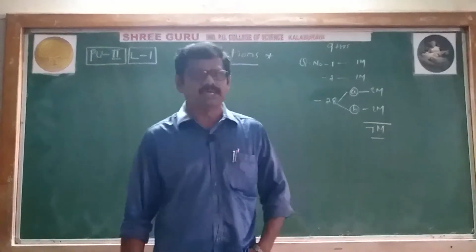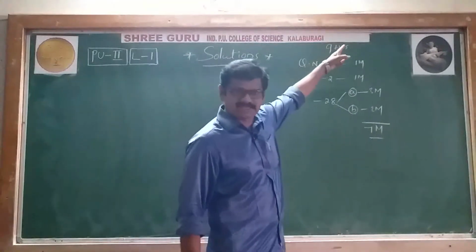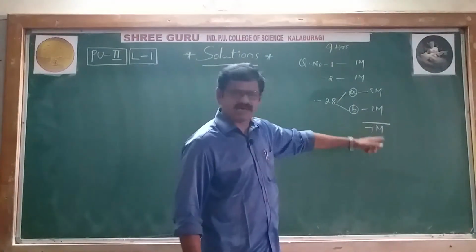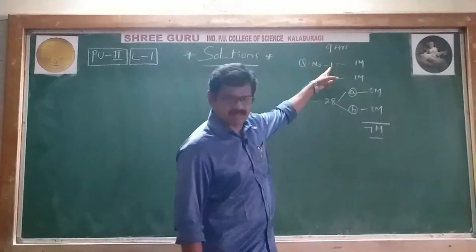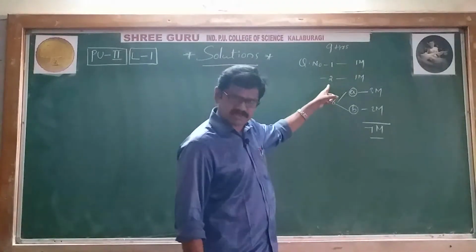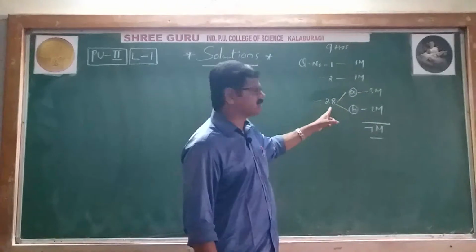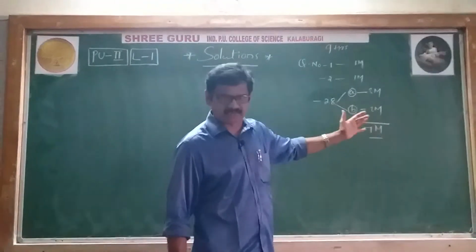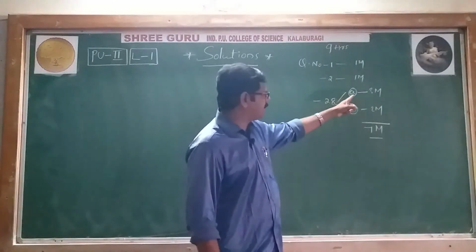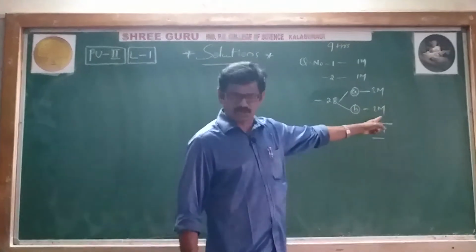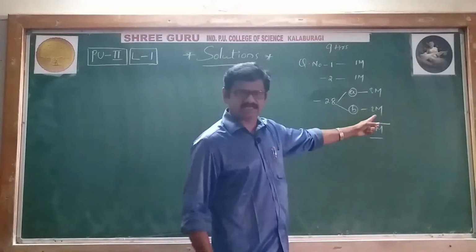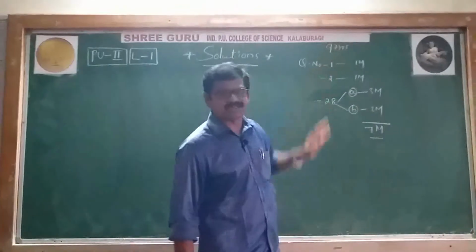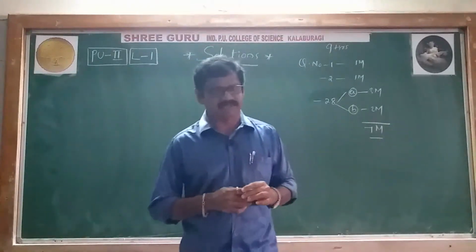According to our PUC board, a total of 9 hours is given to this solutions topic, and a total of 7 marks are allotted. How are the 7 marks allotted? Question number 1 is 1 mark, question number 2 is also 1 mark, and question number 28 is 5 marks. Of course there is no direct 5 marks question in our chemistry, so question number 28 A is 3 marks and B is 2 marks, or instead of 2 marks he may give 1 mark also. But anyhow, total 7 marks and 9 hours are given to this solutions topic, right?